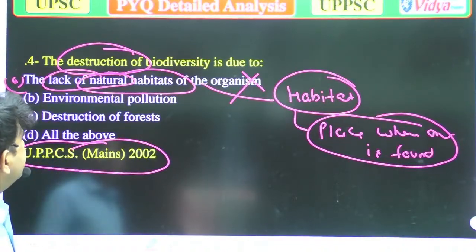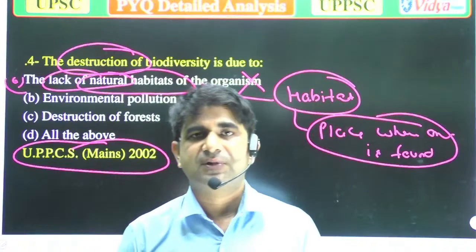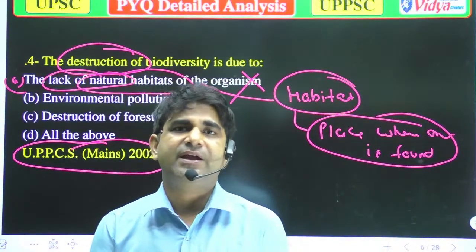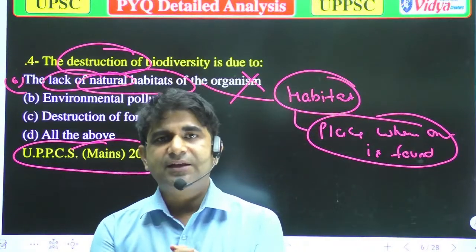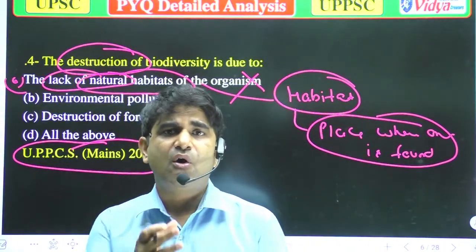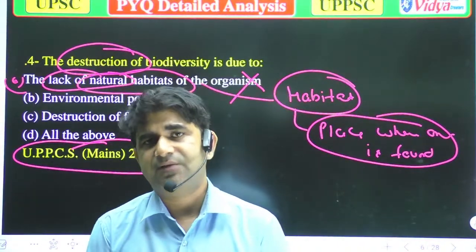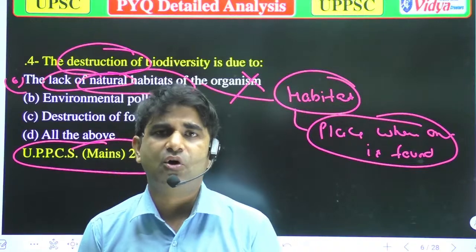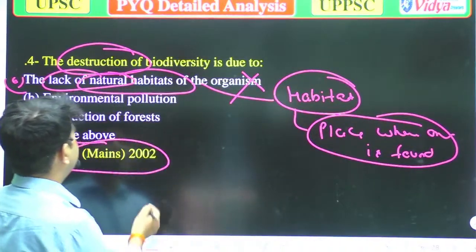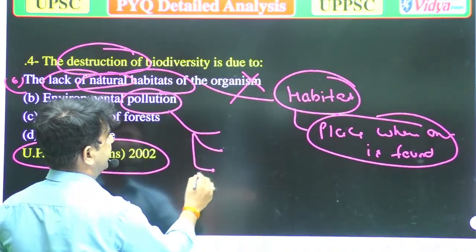Well, next is environmental pollution. Environmental pollution also affects biodiversity, because when there is environmental pollution, it can harm, or you can say it will surely harm, all the essential criteria for biodiversity, or you can say for the growth and development of the organism. And how is that possible? Take an example. As you know, when we talk about pollution, it has many types.